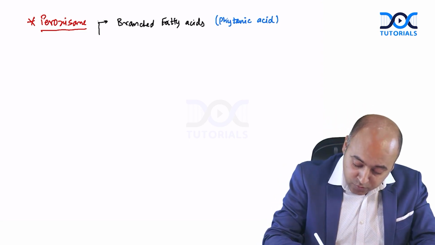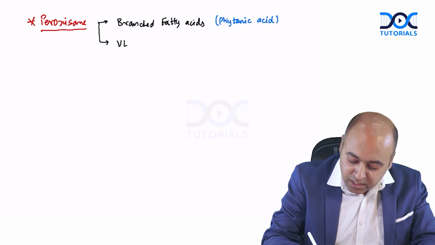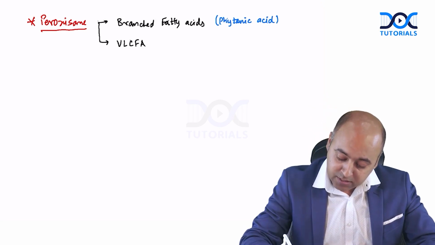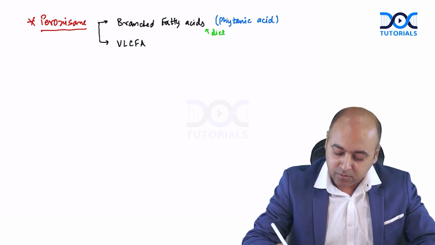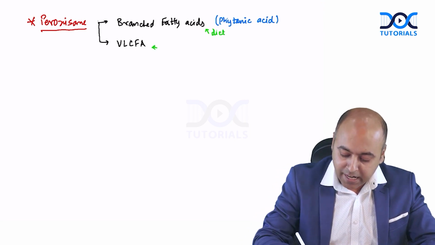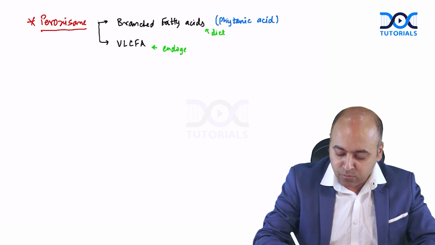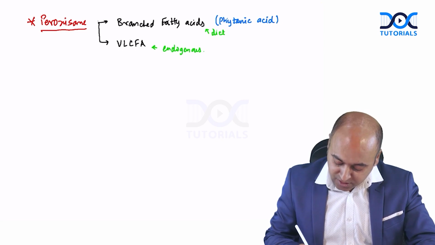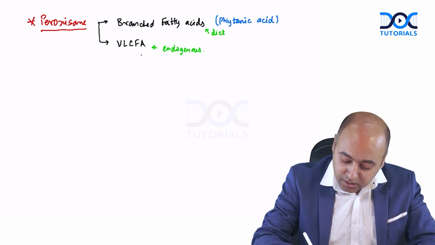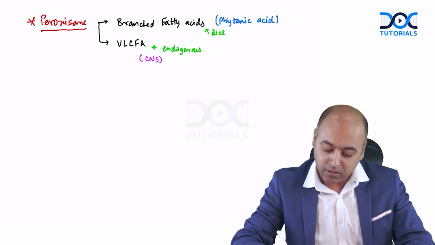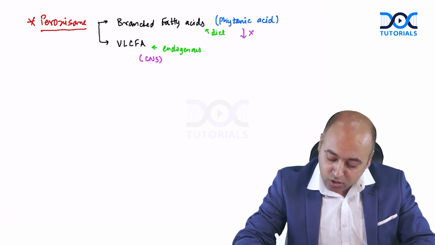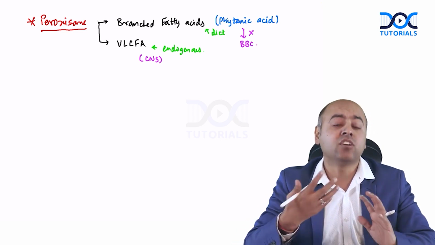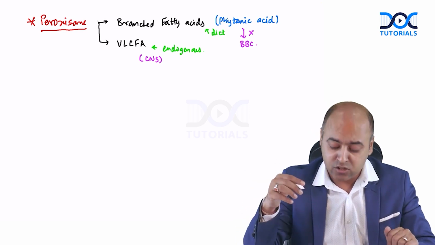The second important molecule being metabolized in the peroxisome is the very long chain fatty acid. Here you have to understand that the branched chain fatty acid is coming from the diet, whereas the VLCFA is endogenous, synthesized by our body as part of the lipids. The VLCFA are present in large amounts in the CNS, but the dietary phytanic acid cannot cross the blood-brain barrier, so it would not be present inside the brain. If at all it accumulates, it will accumulate in the rest of the body.